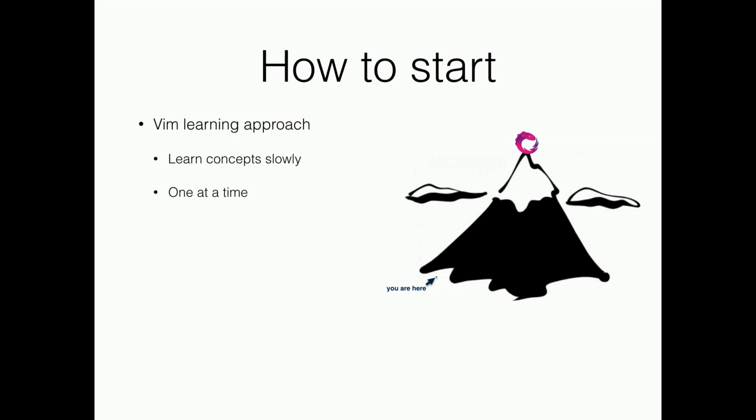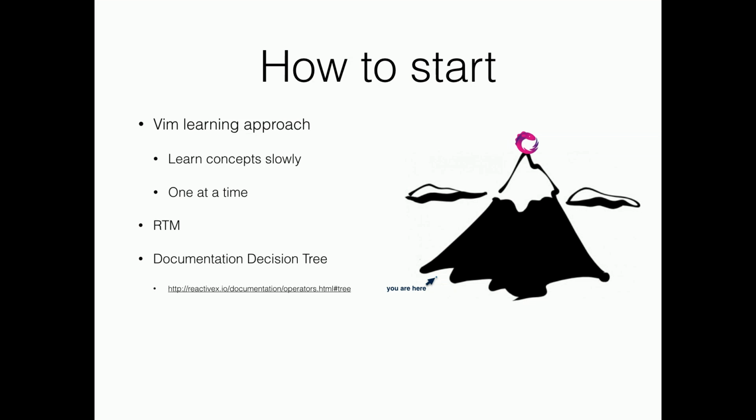Learn concepts slowly, one at a time, because I was going to actually put a picture of a skinned cat, or a hairless cat, I should say, on this slide, because there are many, many ways to skin the cat in RxJS. So learn it slowly, learn one thing at a time, apply it, then use it. Just like them. RTM, read the manual, pretty straightforward.